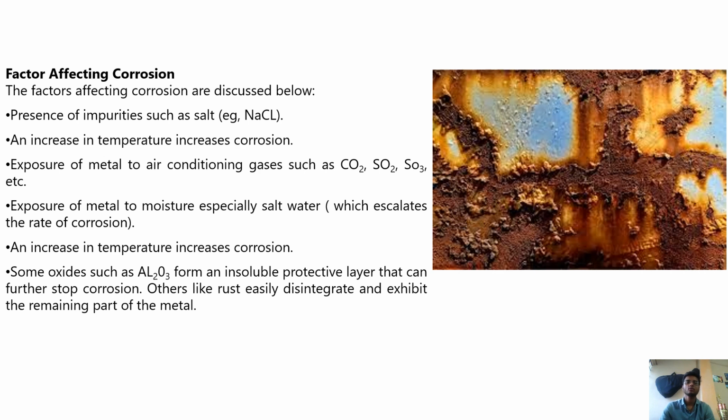Exposure of the metal to air containing gases such as CO2, SO2, SO3, etc. Exposure of metal to moisture, especially salt water, escalates the rate of corrosion. Some oxides such as Al2O3 form an insoluble protective layer that can stop further corrosion. Others like rust easily disintegrate and expose the remaining part of the metal.